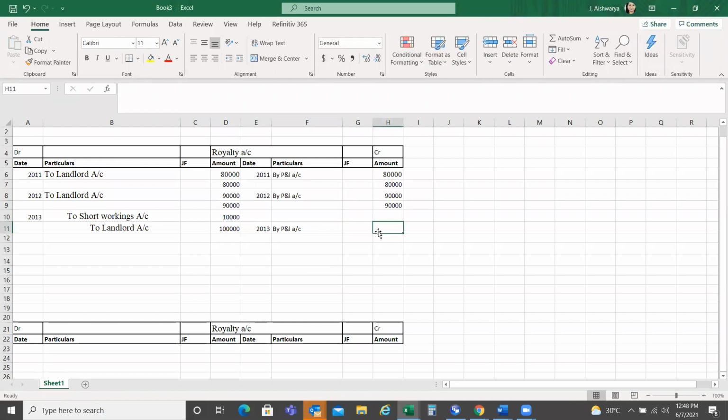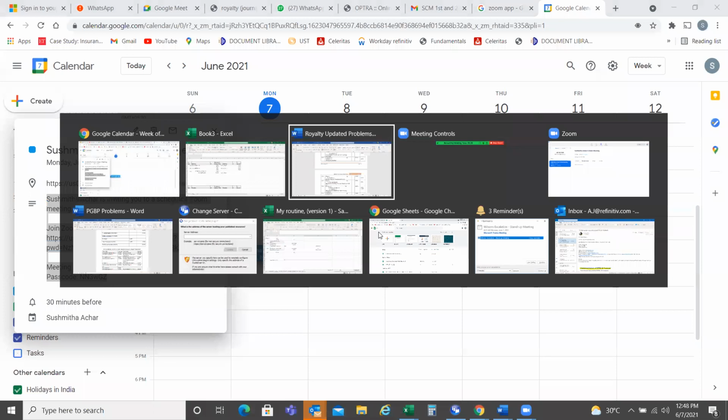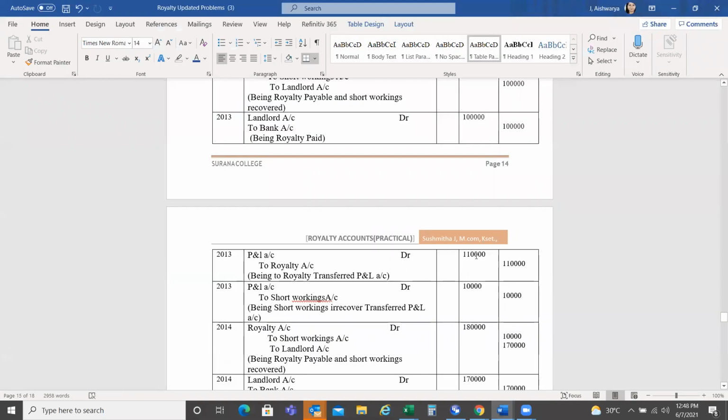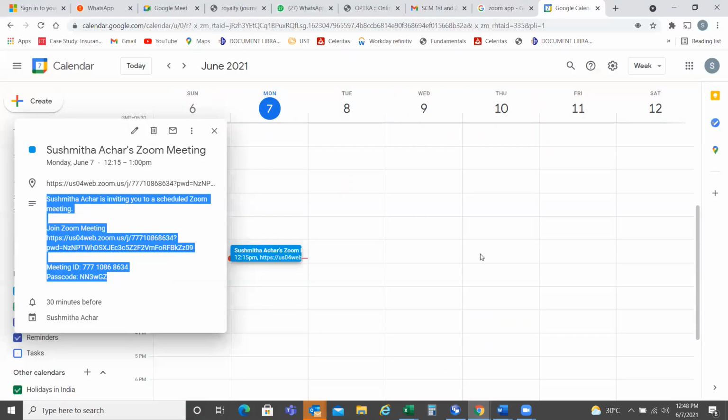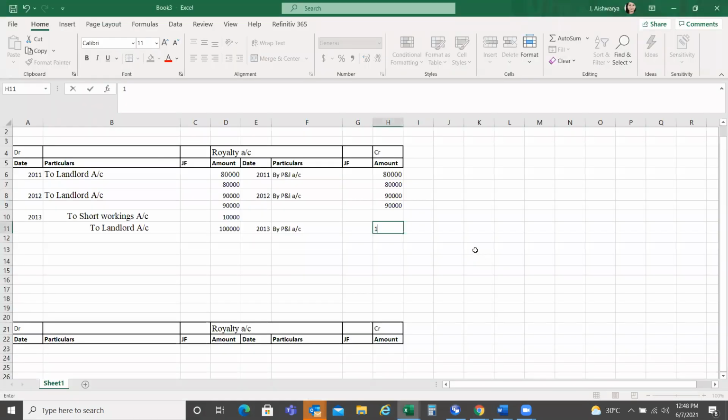How much are you going to transfer? 1,10,000. So the total is 1,10,000. Again, you write it as 1,10,000. Am I clear? Yes, ma'am.